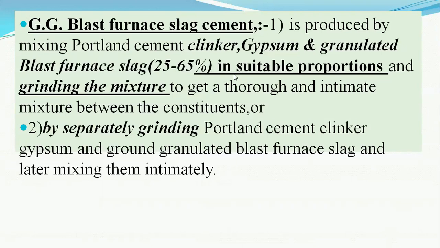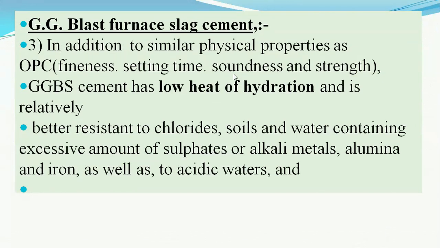So this slag is separately brought, ground finely, and added and blended to the ordinary Portland cement, or during the production of the cement, by reducing the OPC by up to 25 to 65%.